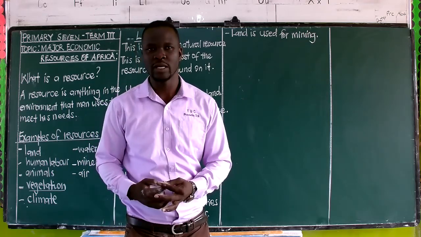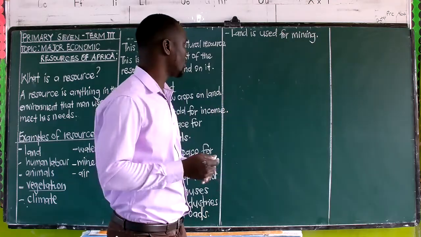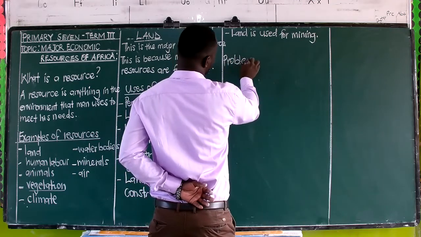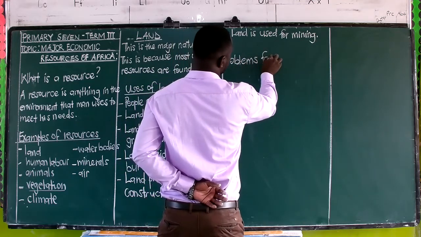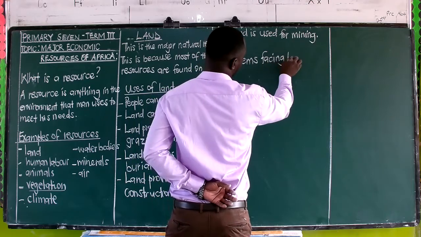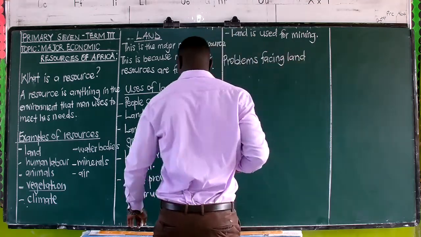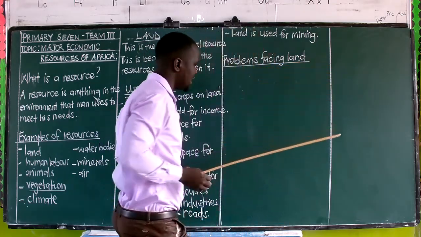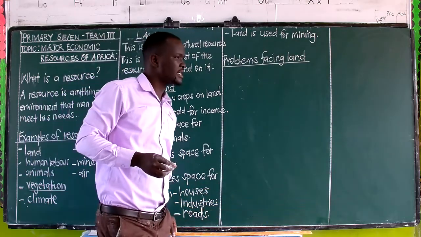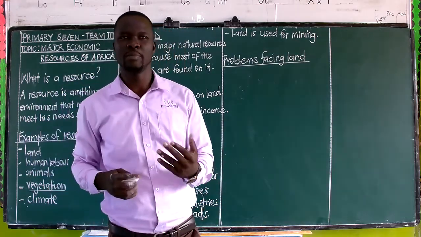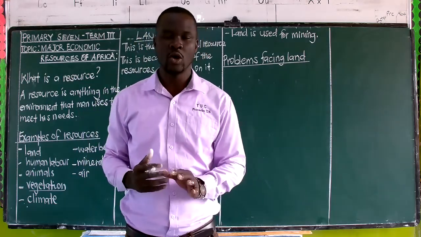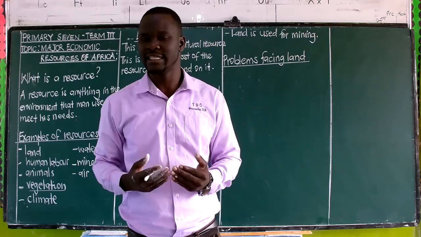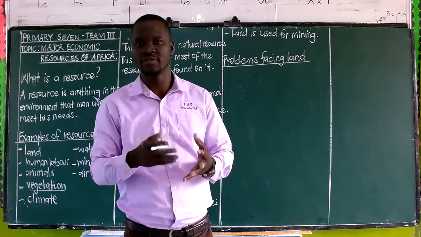Next, we are going to be looking at the challenges or the problems facing land. Now, here we are going to look at what challenges or what happens such that land gets spoiled. Of course, that is what we talked about in the previous classes as land degradation. That is lowering the quality of land.